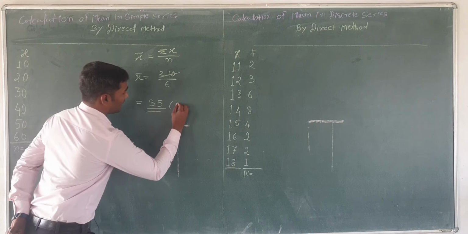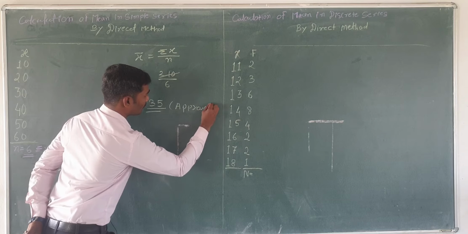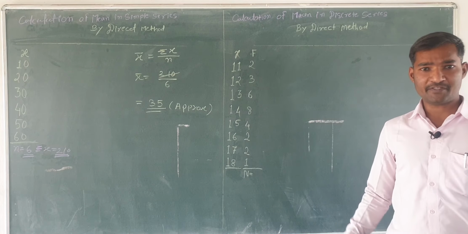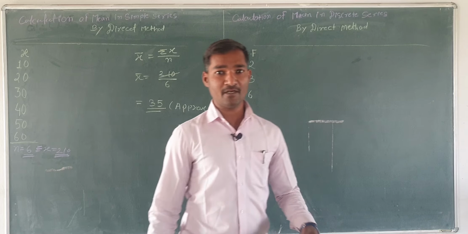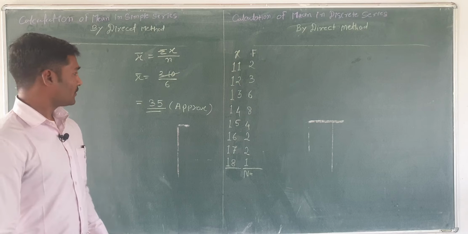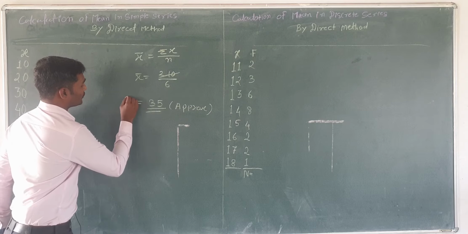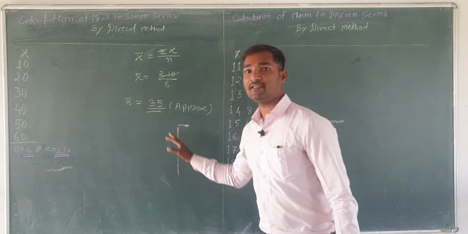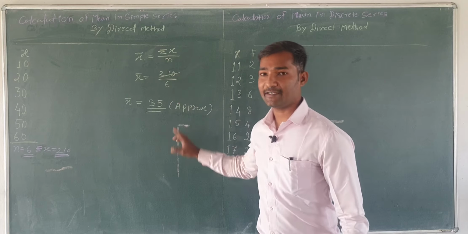So write down here approx, because any statistical value is not exact, it's an approximate value. So in every answer, behind every answer, you should write down approx. Okay, so our arithmetic mean, capital X bar, equals 35. So that's it, the answer is solved in the simple series. So the arithmetic mean is 35 for this given data series.